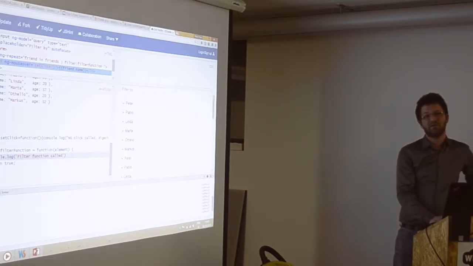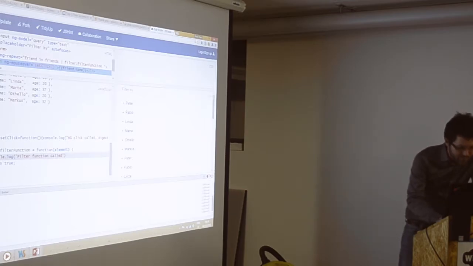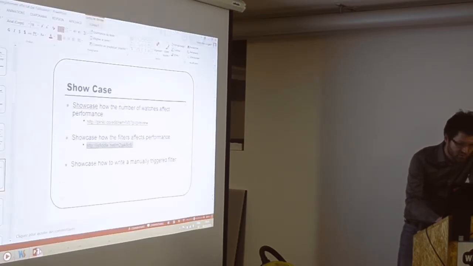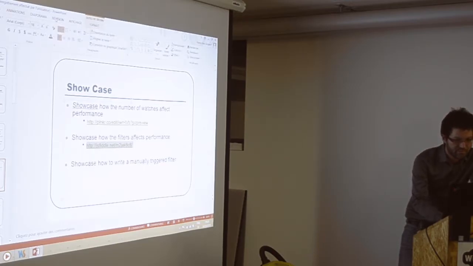Maybe the filters were not stateless. It will be another point, stateless filters, because it allows you to optimize. But then the problem is that in most situations you have a state.